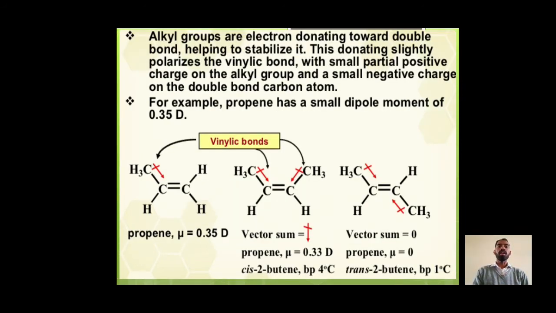Alkyl groups are electron donating towards the double bond, helping to stabilize it. This donating slightly polarizes the vinylic bond with small partial positive charge on the alkyl group and a small negative charge on the double bond carbon atom. For example, propene has a small dipole moment of 0.35 D. Here, this dipole moment is due to the vinylic bond.